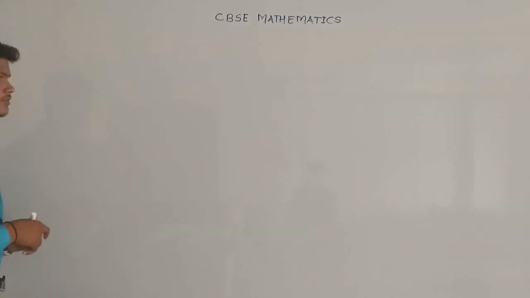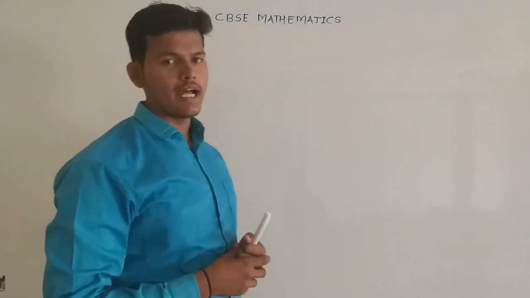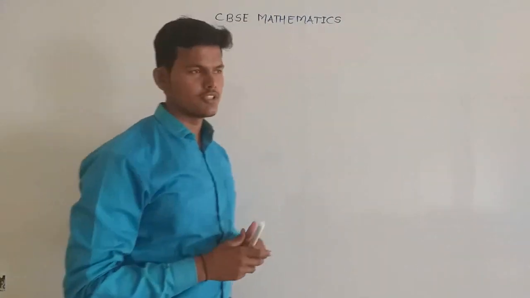Now we are going to see how to find the HCF and LCM of two positive integers as well as the HCF and LCM of three positive integers.